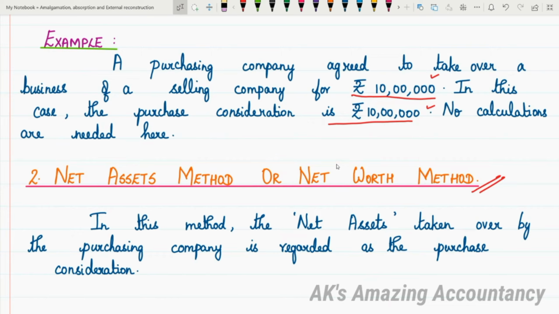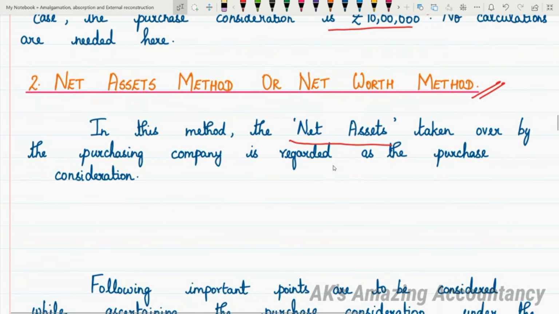See these words: the net assets taken over by the purchasing company will be regarded as the purchase consideration as far as the net assets method is concerned.